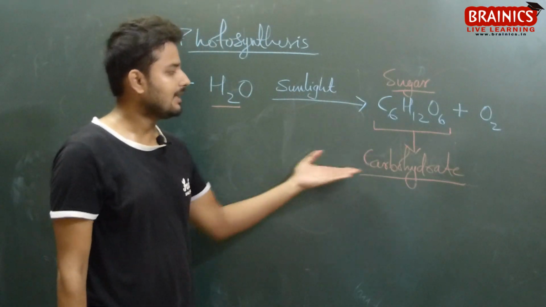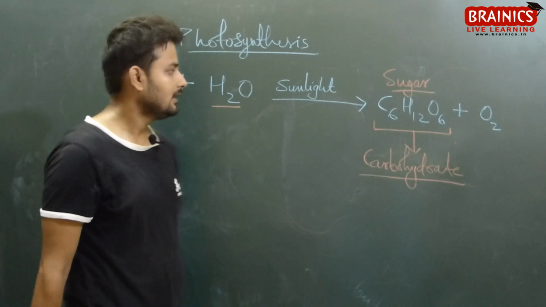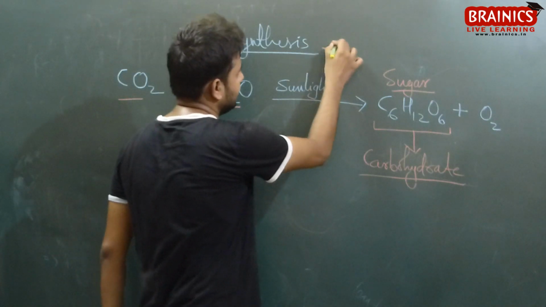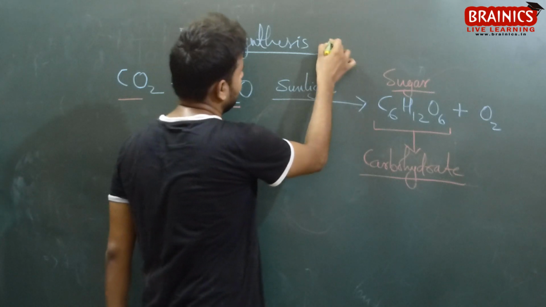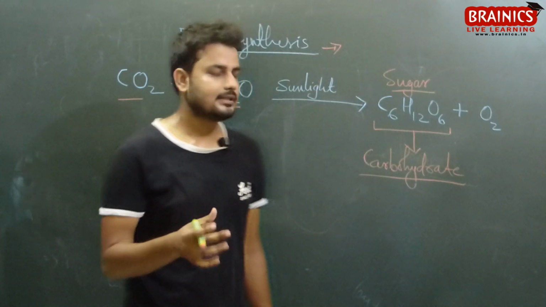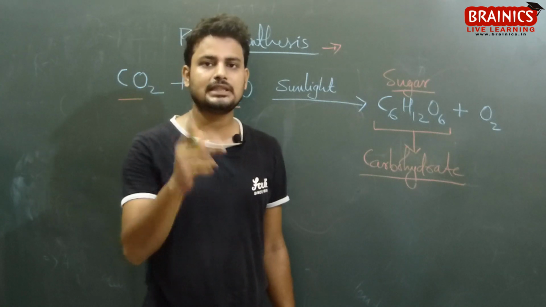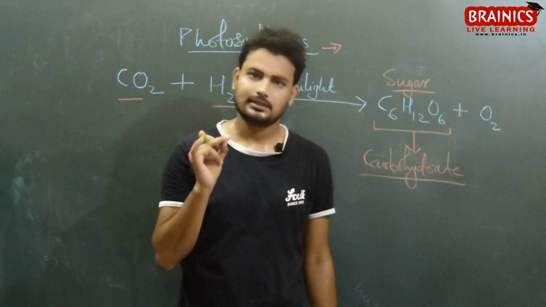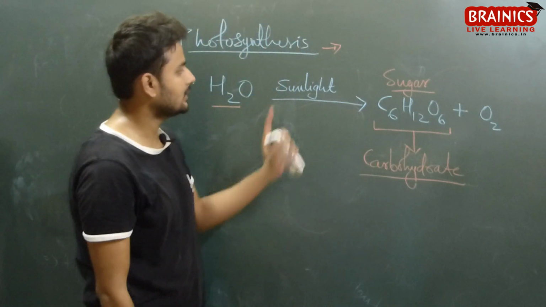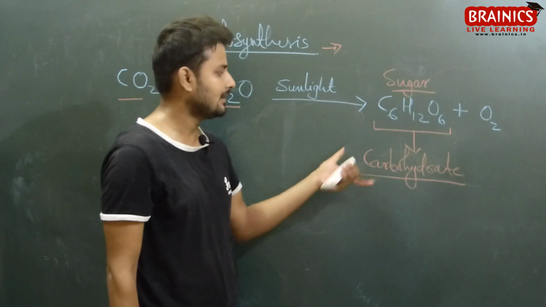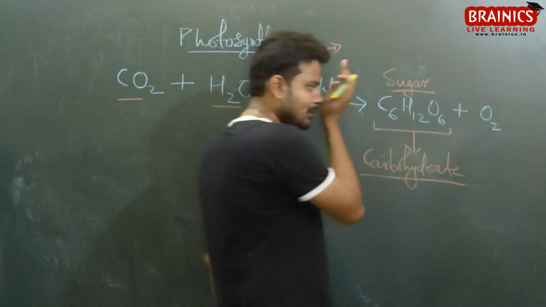They are making their own food directly. This is called photosynthesis. Photosynthesis is a process in which plants prepare their own food with the help of carbon dioxide, water, and sunlight. The nutrient which is synthesized is carbohydrate, and oxygen also.